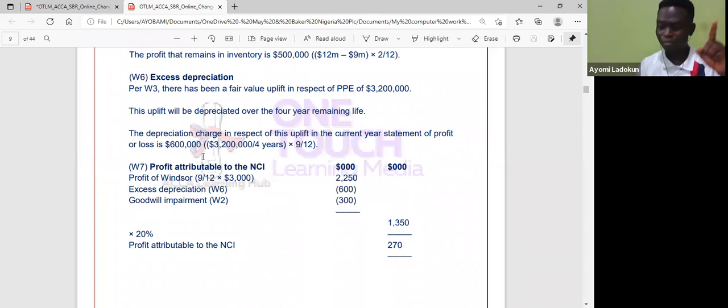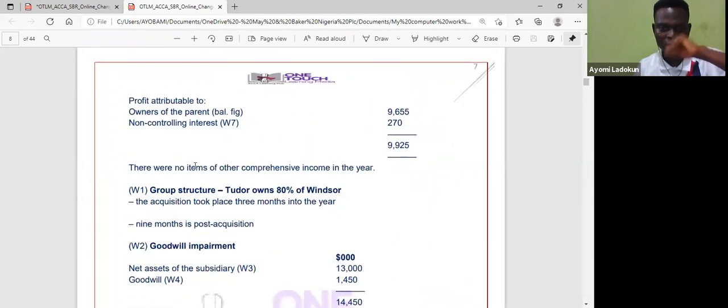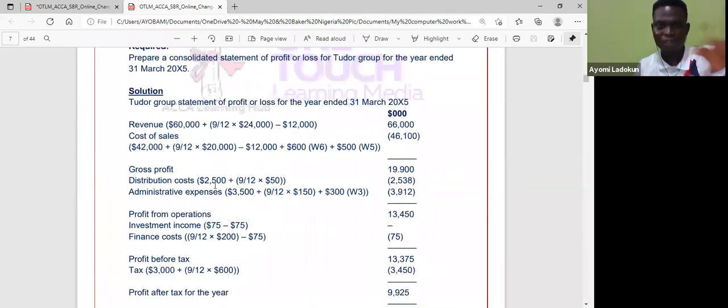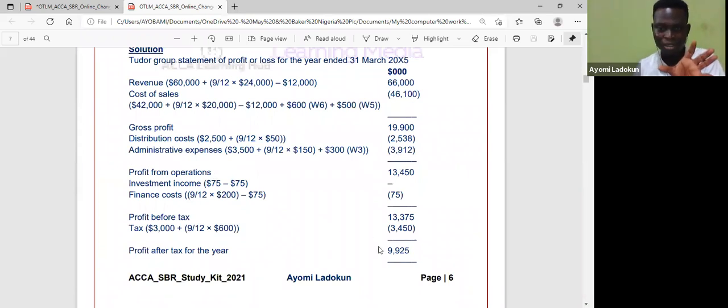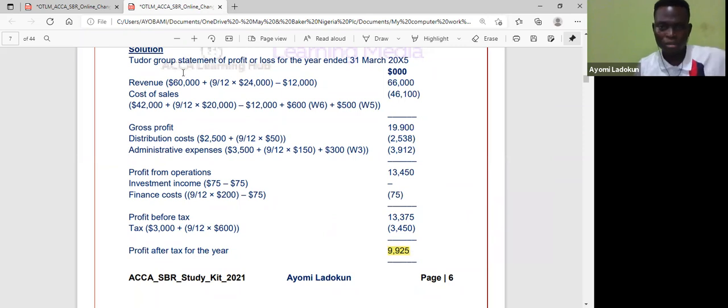But when I come to the profit or loss account, let me show you something here. After I have computed my account, this profit for the year, I need to share it between the parent and the NCI. Okay, so I think I've told you here why we are doing 9/12, if you remember. It's because it's a mid-year acquisition. Well, let me quickly explain profit for the year. How do I share it? So this amount has to be shared between the parent and the NCI. So all you need to do is to first get the figure attributable to NCI. The balancing figure goes to the parent.